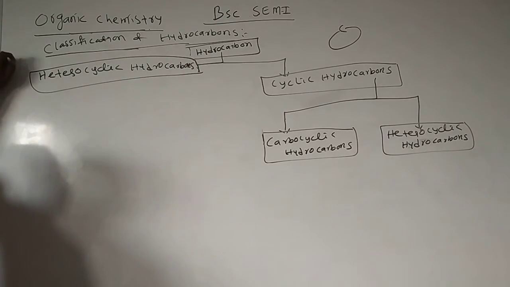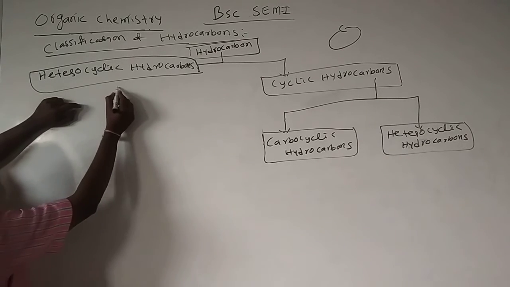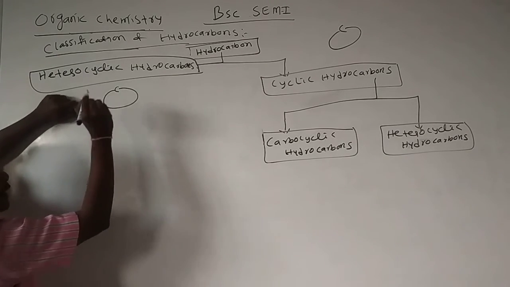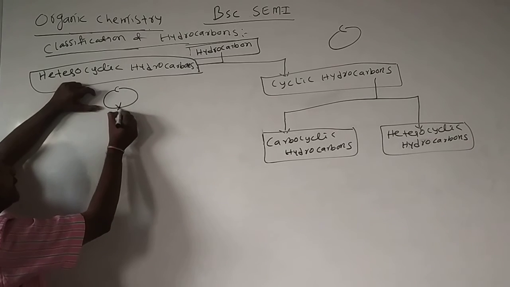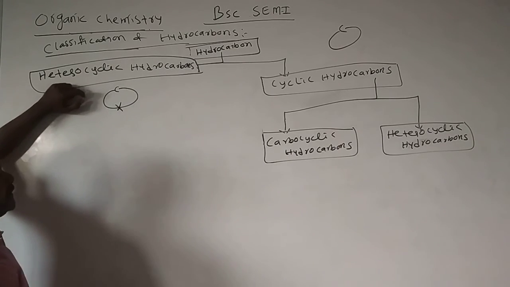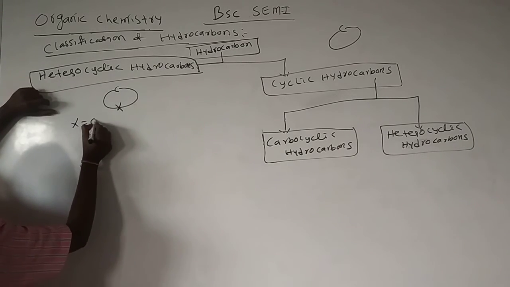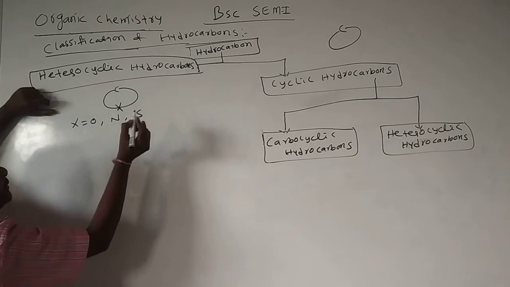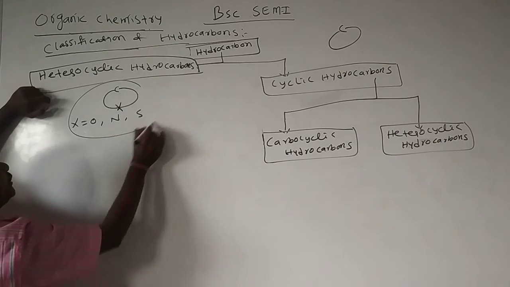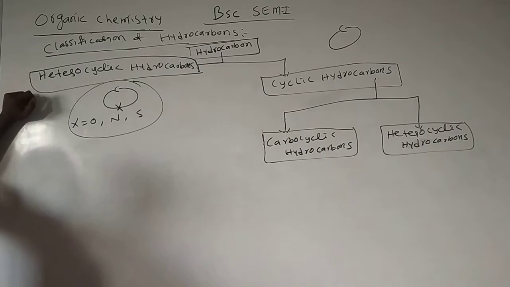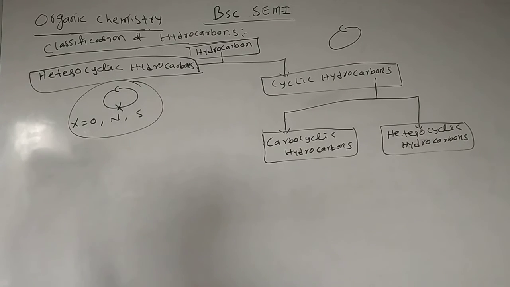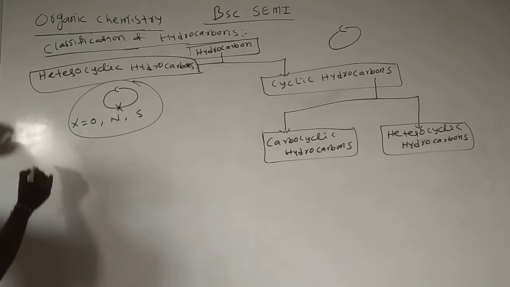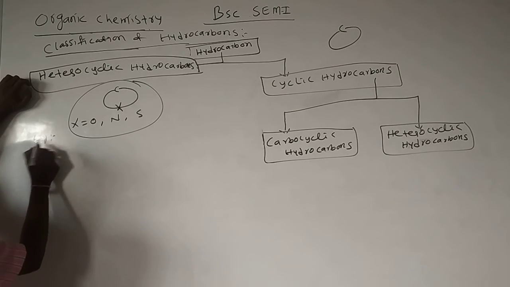Here this is the carbocyclic ring; along with the carbocyclic ring, if it has any heteroatom, X may be oxygen, nitrogen or sulfur, such molecules we call heterocyclic hydrocarbons. There are so many examples of heterocyclic hydrocarbons.